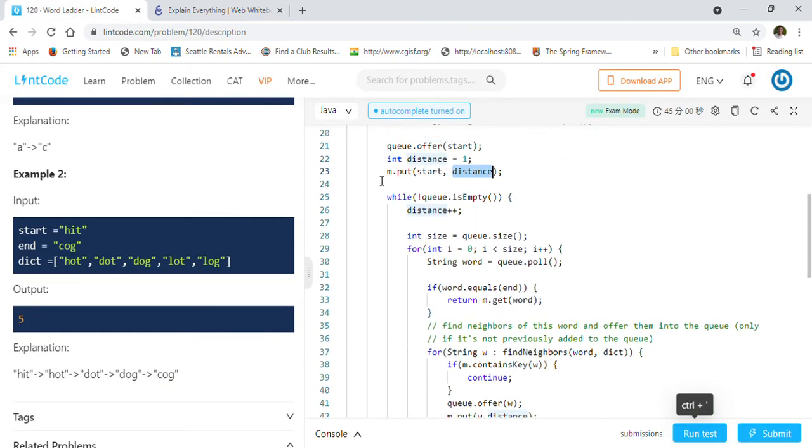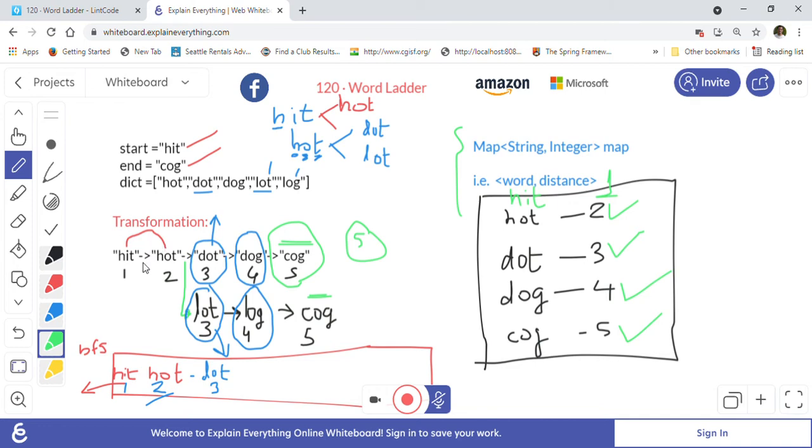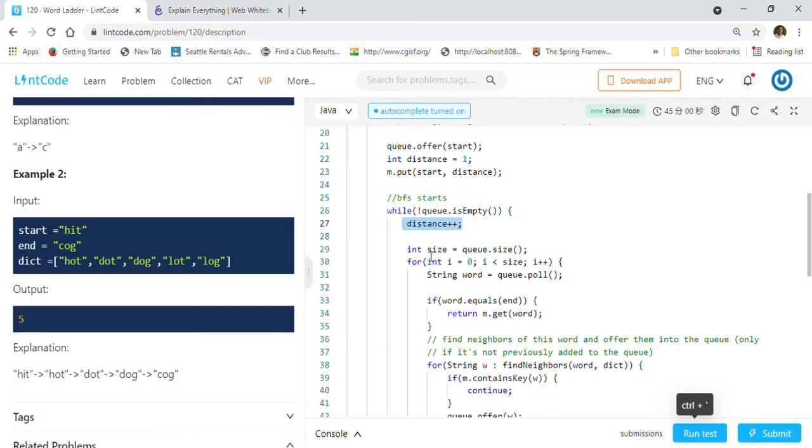Our BFS starts here, basically in the while loop. Here we will always increment the distance first, because we are processing levels that I showed you here, right? First level 1 2 3 4 5. So we want to make sure that we are capturing the distance, because that is what we want to return at the end.